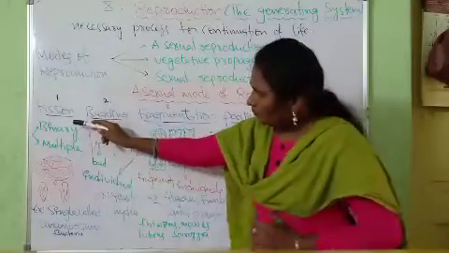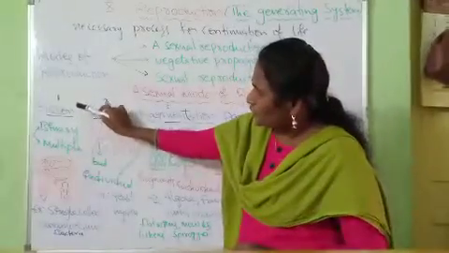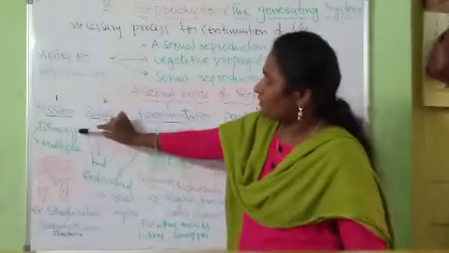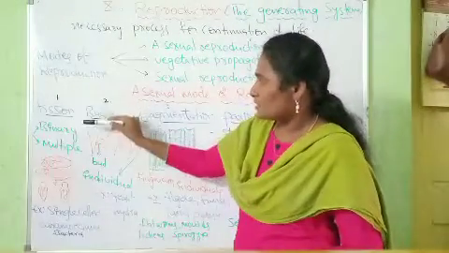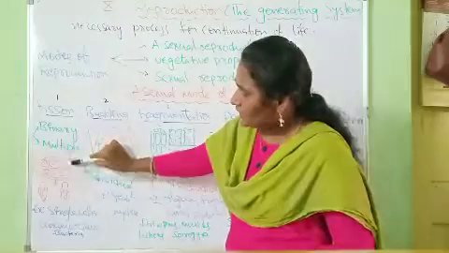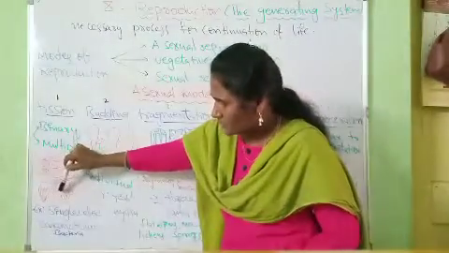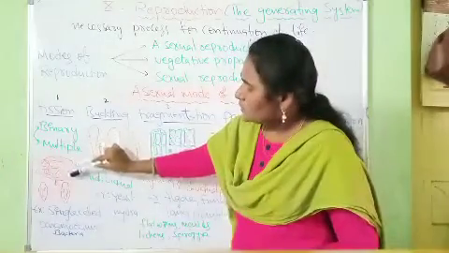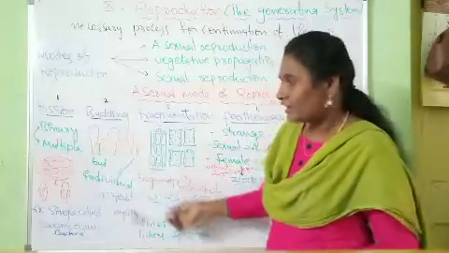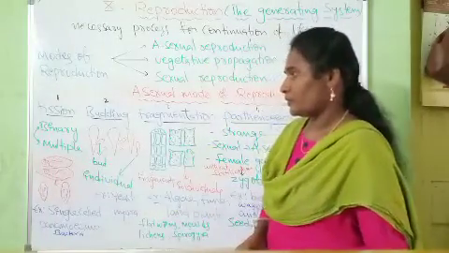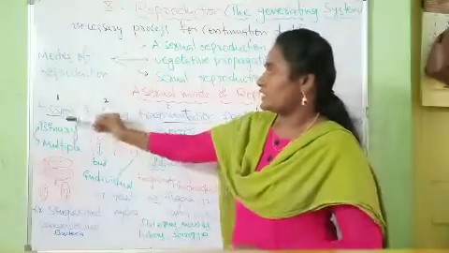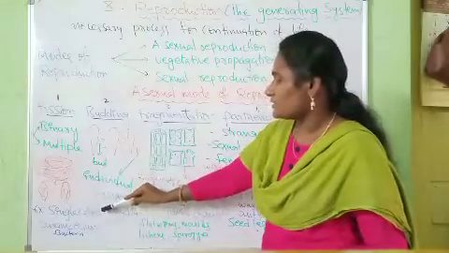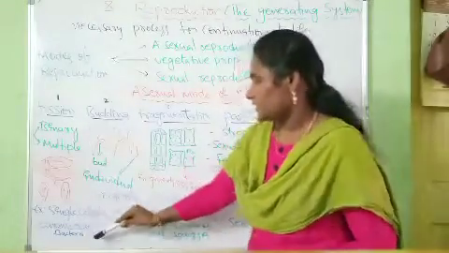So, fission. Fission is divided into two types: binary fission and multiple fission. In binary fission, an organism just splits into two, giving rise to new individuals. And in multiple fission, the organism splits into more than two, giving rise to more than two individuals. This type of asexual reproduction, fission, is seen in single-celled organisms like paramecium and bacteria.